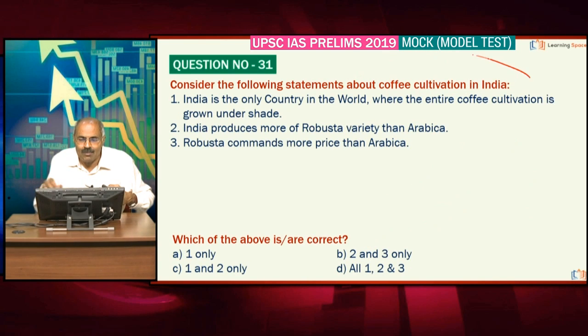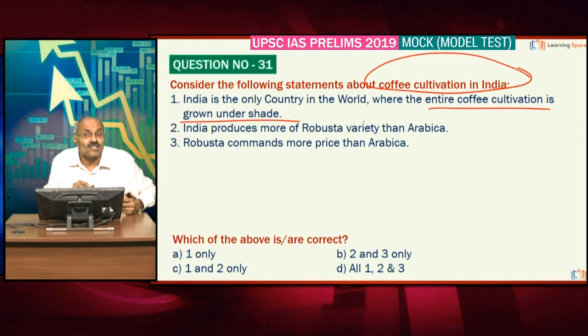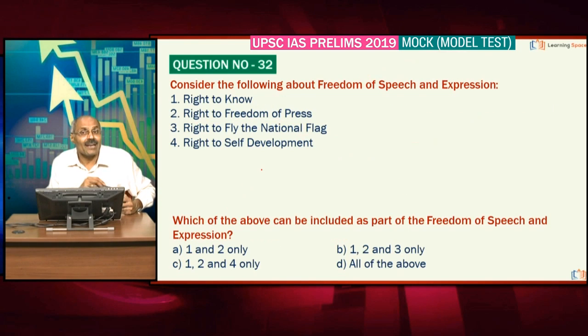Then look at the next one about coffee cultivation in our country. India is the only country in the world where entire coffee cultivation is grown under shade. Absolutely correct. India produces more of Robusta variety than Arabica, but Arabica commands more price than Robusta. Please correct the third statement. 1 and 2 are correct here.